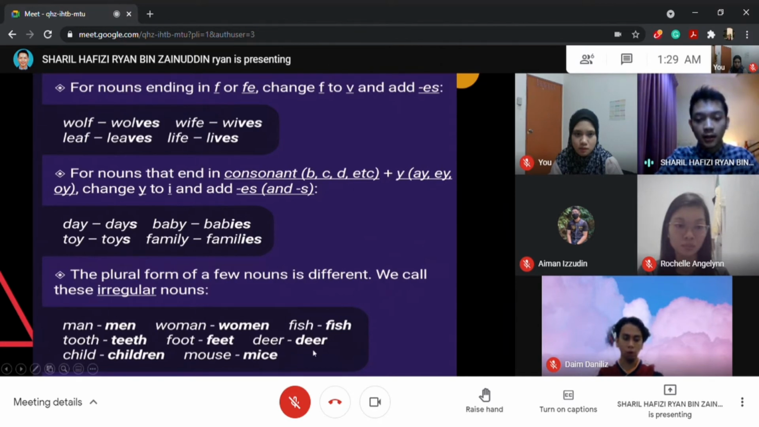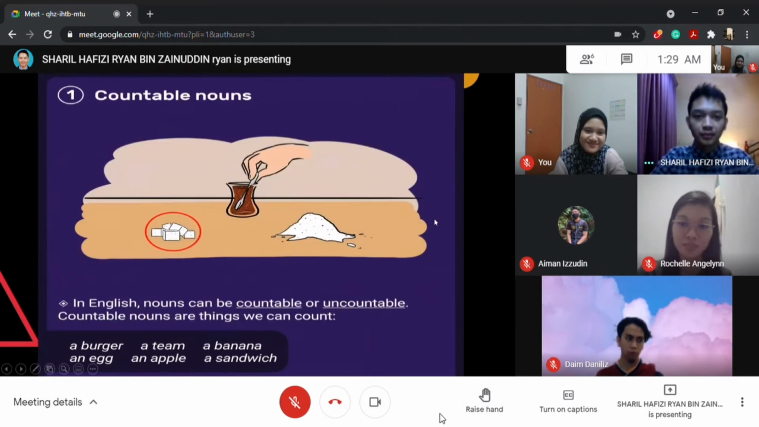The rest are the other examples: woman, women, foot, feet, tooth, teeth, child, children, mouse, and mice. Is that clear, boys and girls? Yes, teacher. Okay, good. So there are two types of nouns.